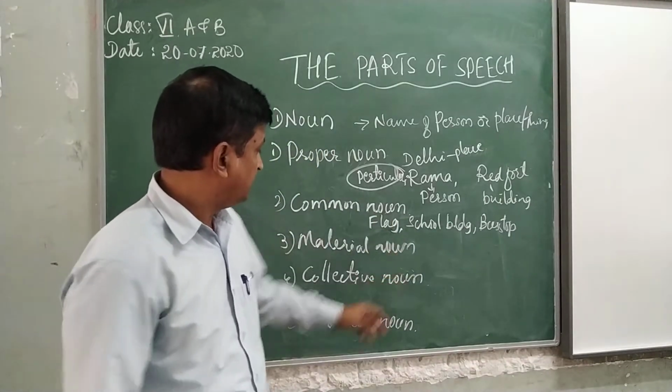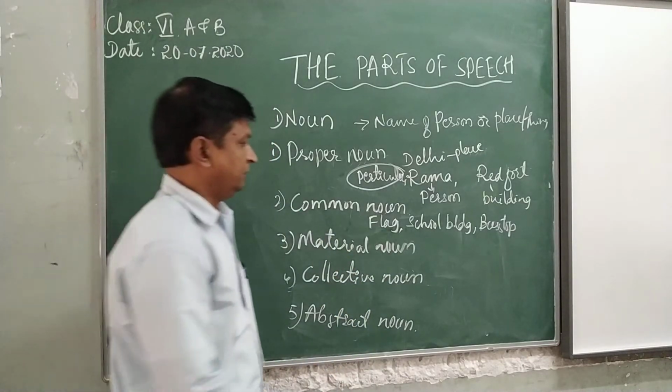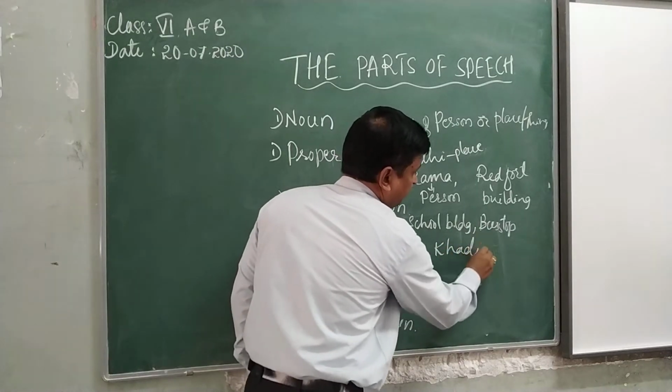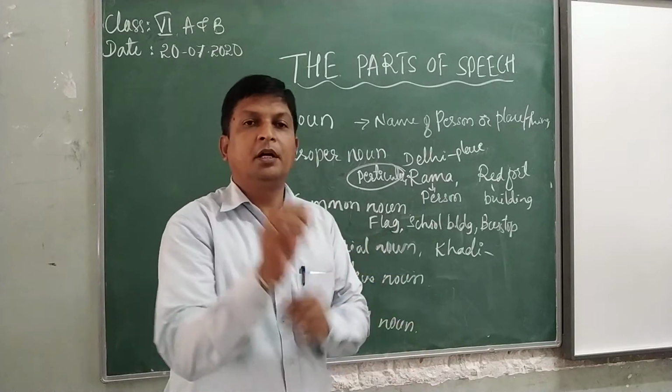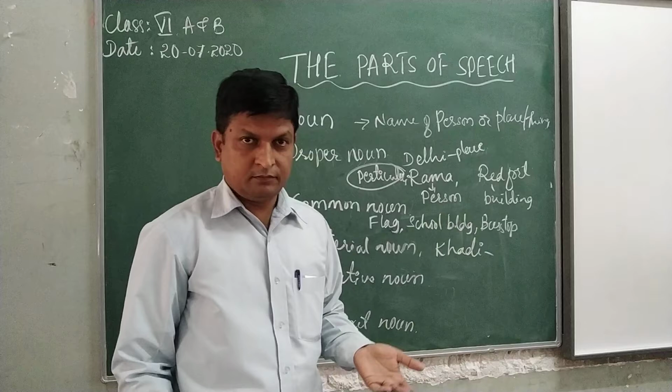And material noun. I'll give an example. Khadi, made from a particular thing, made up from the cotton.